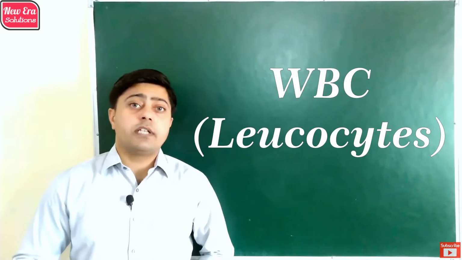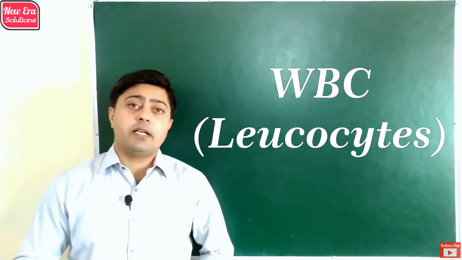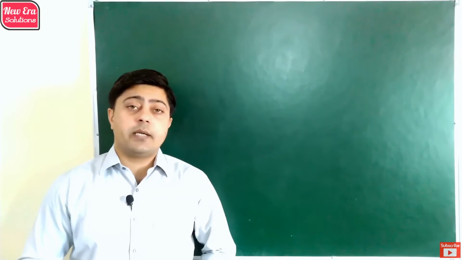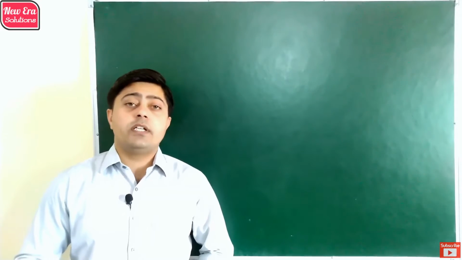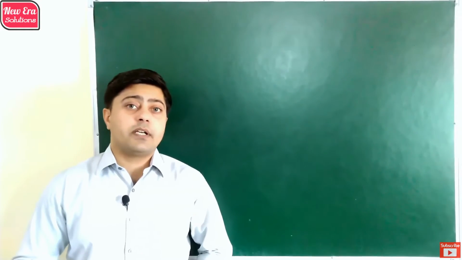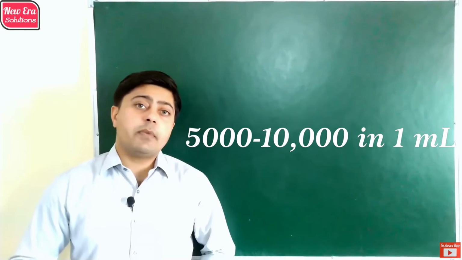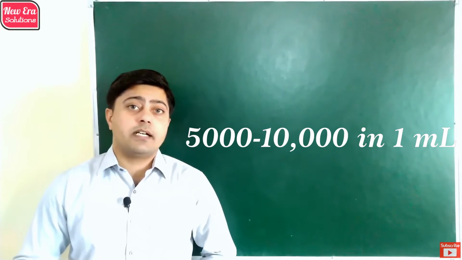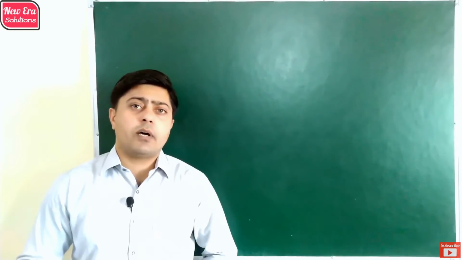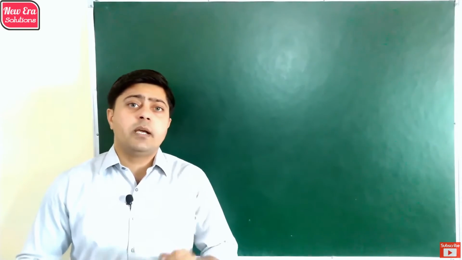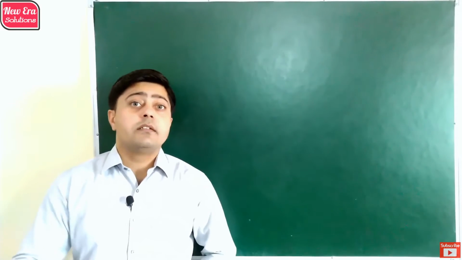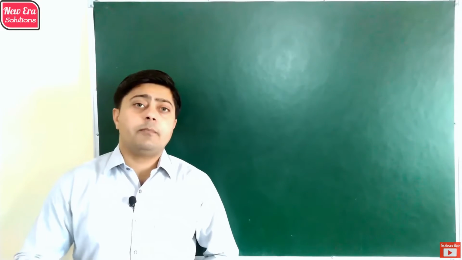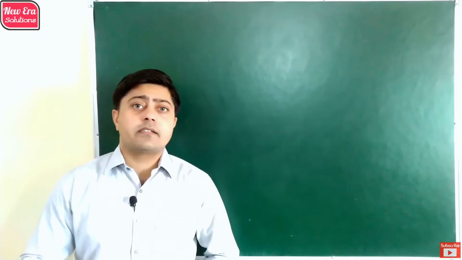WBC, which stands for white blood cells or leukocytes, are irregularly shaped nucleated cells which are bigger in size as compared to RBC. In 1 ml of blood, there are 5,000 to 10,000 WBC present, and in total there are about 75 million WBC in the human body. The white blood cells help to increase the immunity of the body and help it fight against disease.